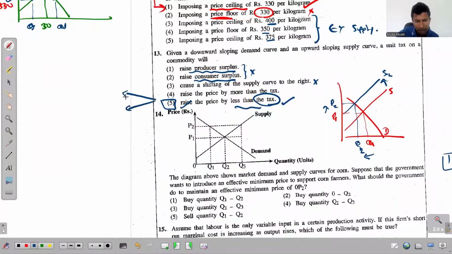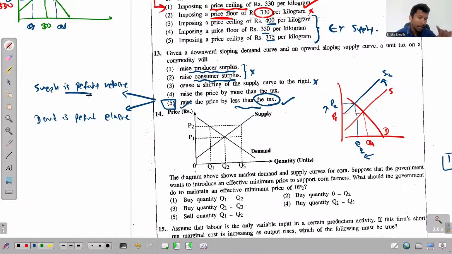If you have referred to the note, it happens in two cases: if supply is perfectly inelastic or if demand is perfectly elastic. In these two situations, the price increases by an amount equal to the tax.